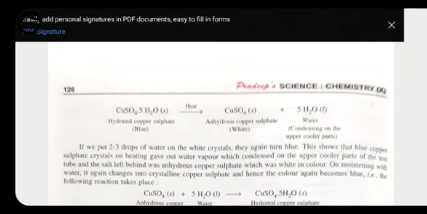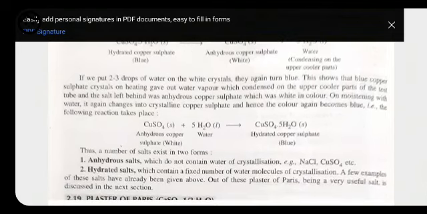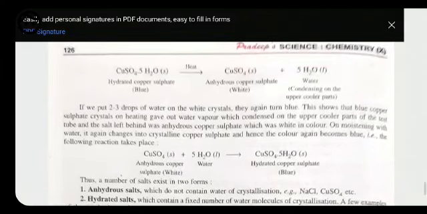So it loses its blue color and gets converted into white. Again, whenever we add 5 water molecules to the anhydrous copper sulfate, it regains its color and becomes blue. So whenever we change the number of water molecules present in the salt as water of crystallization, it will lose its property.